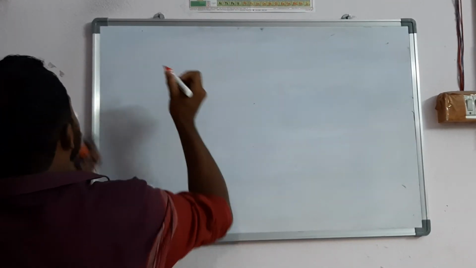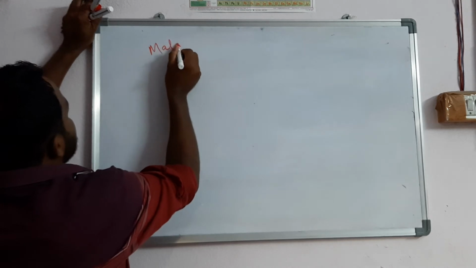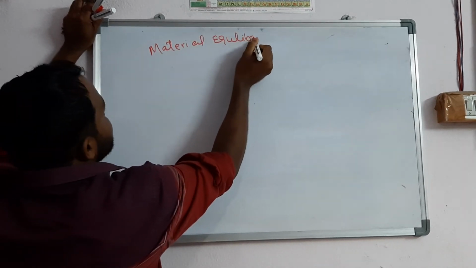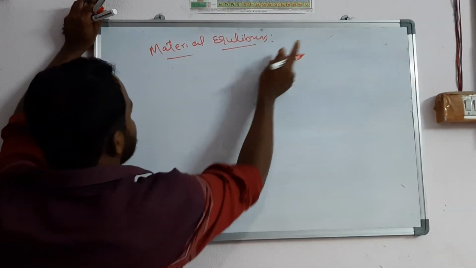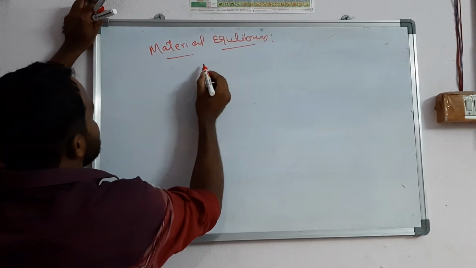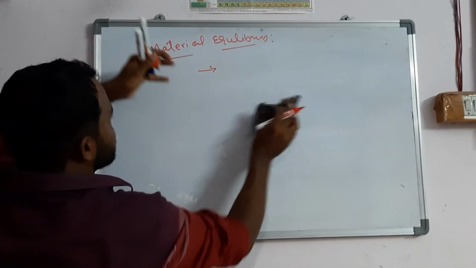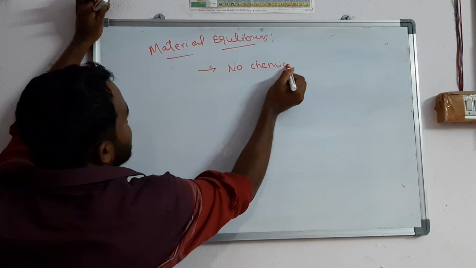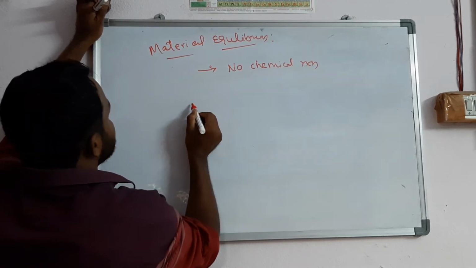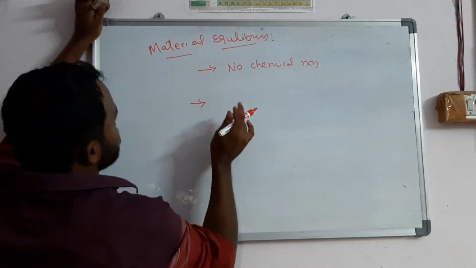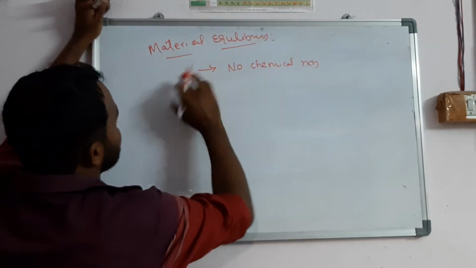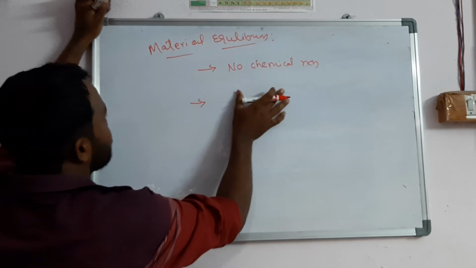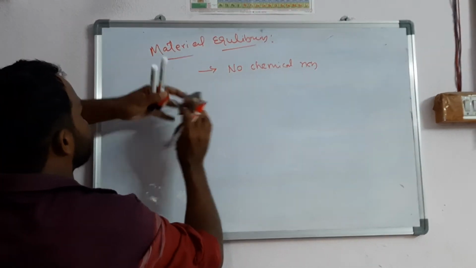Material equilibrium. So what is meant by material equilibrium? You should take the material. In this, what happens? There is no change. No chemical reaction takes place. So you can say there is no transport of matter from one part of the system to another part of the system.